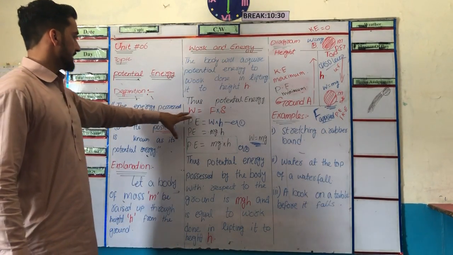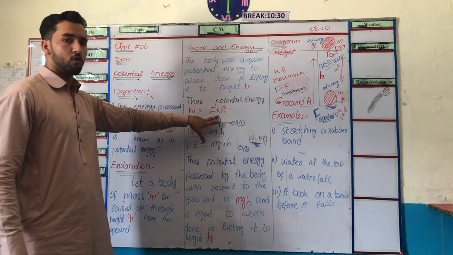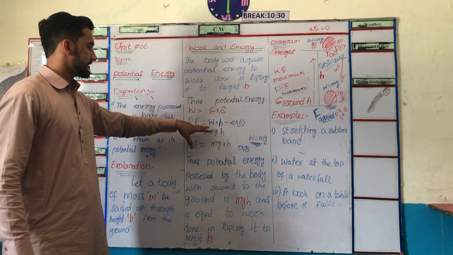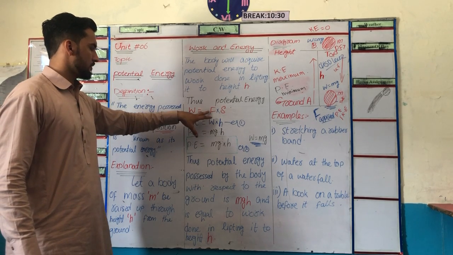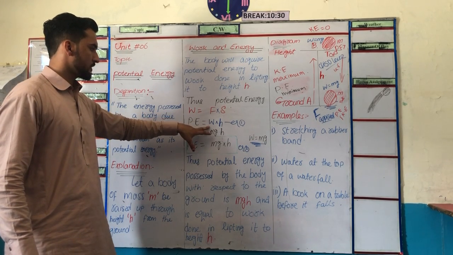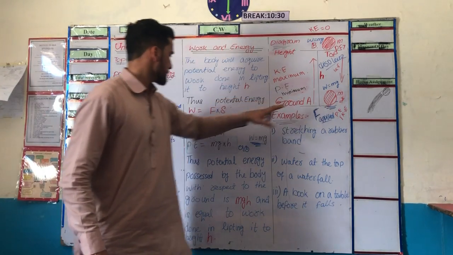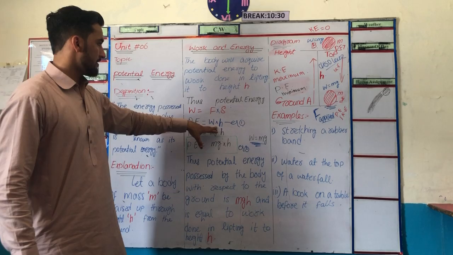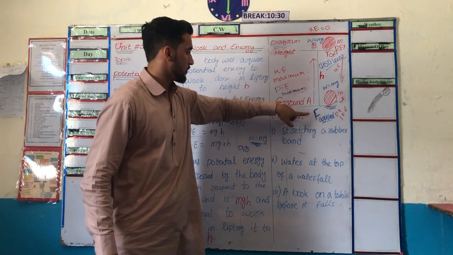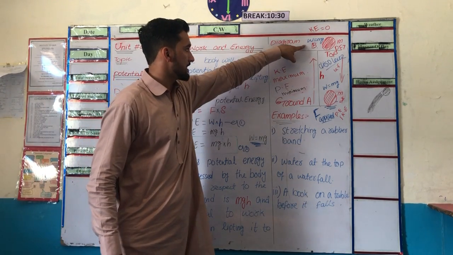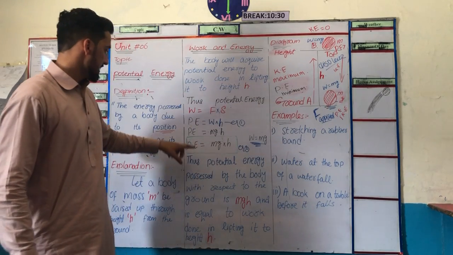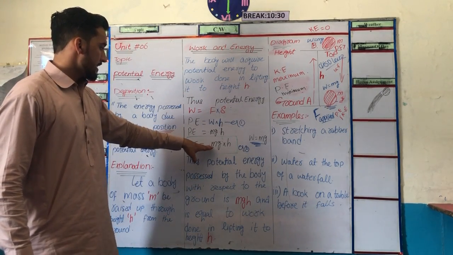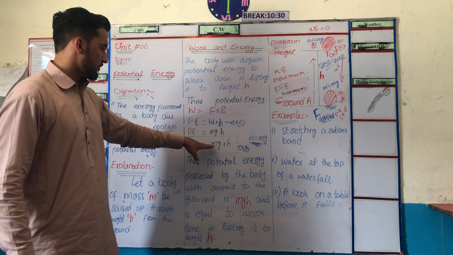Now we know that work done is equal to the product of force and displacement. So we replace force with W, the weight of that object, and displacement with the height, which is from the ground to the top of the object. So the potential energy will become the product of W, which is weight, and the height.